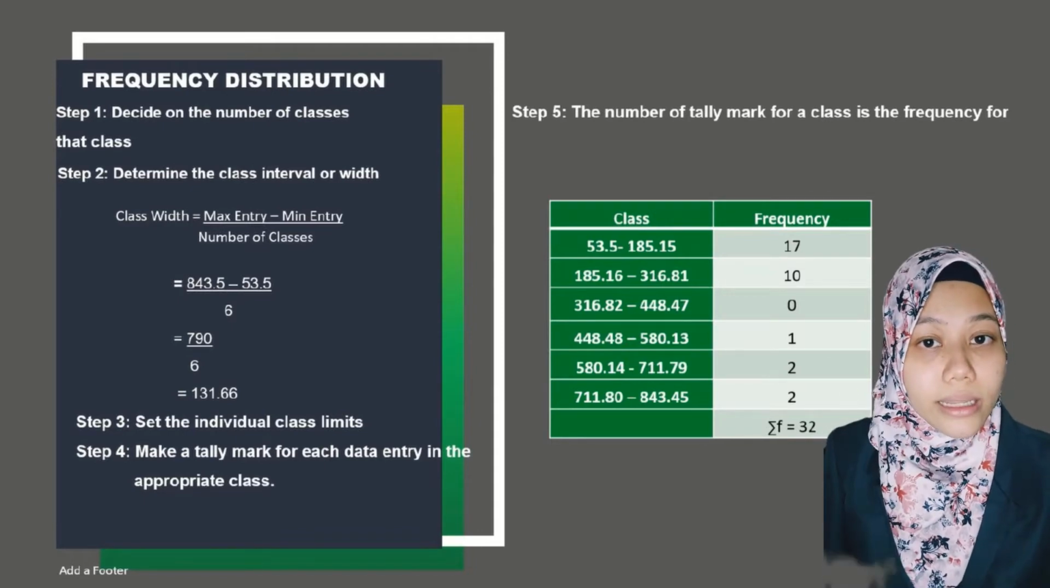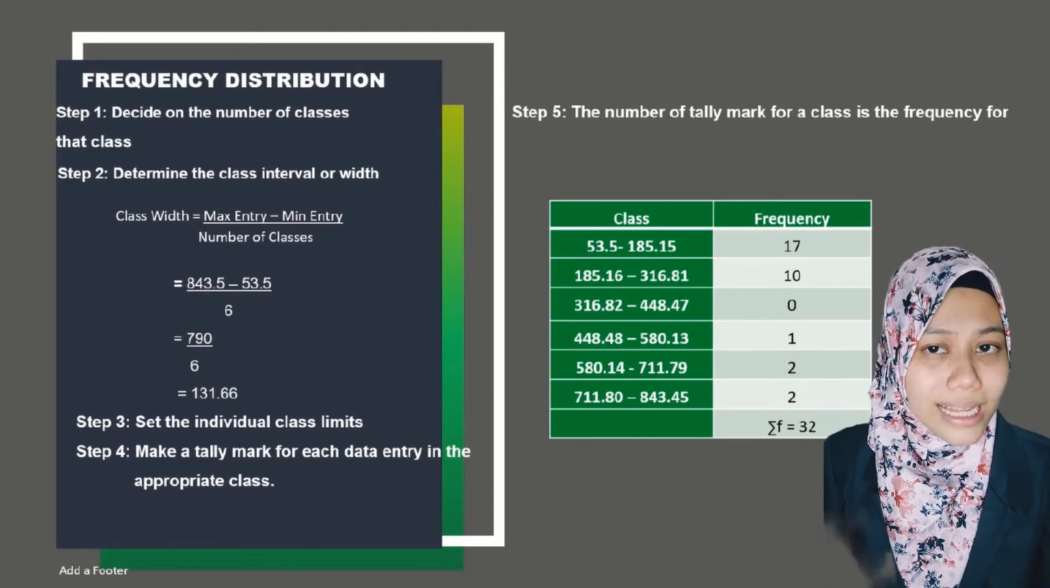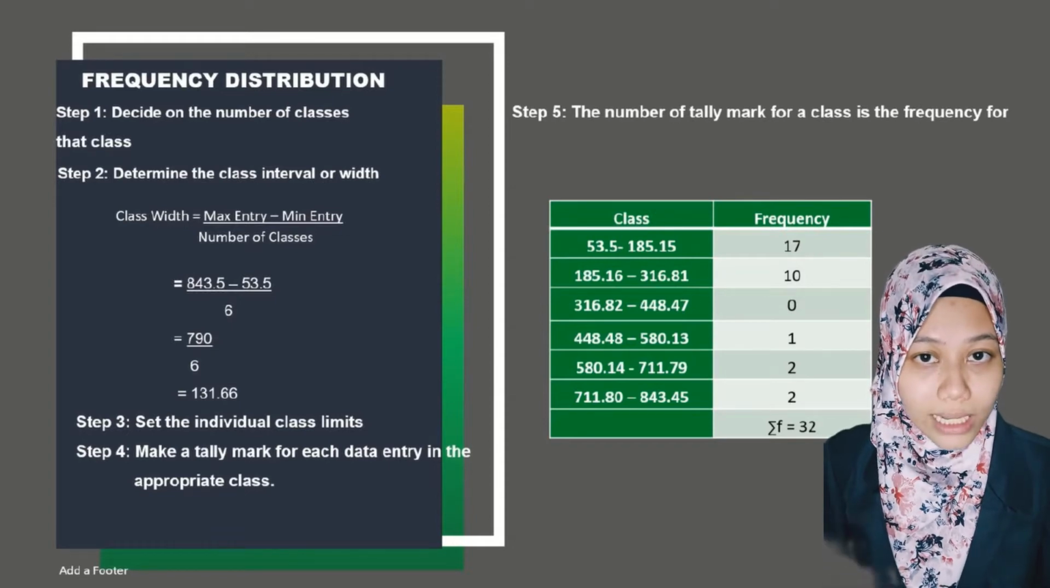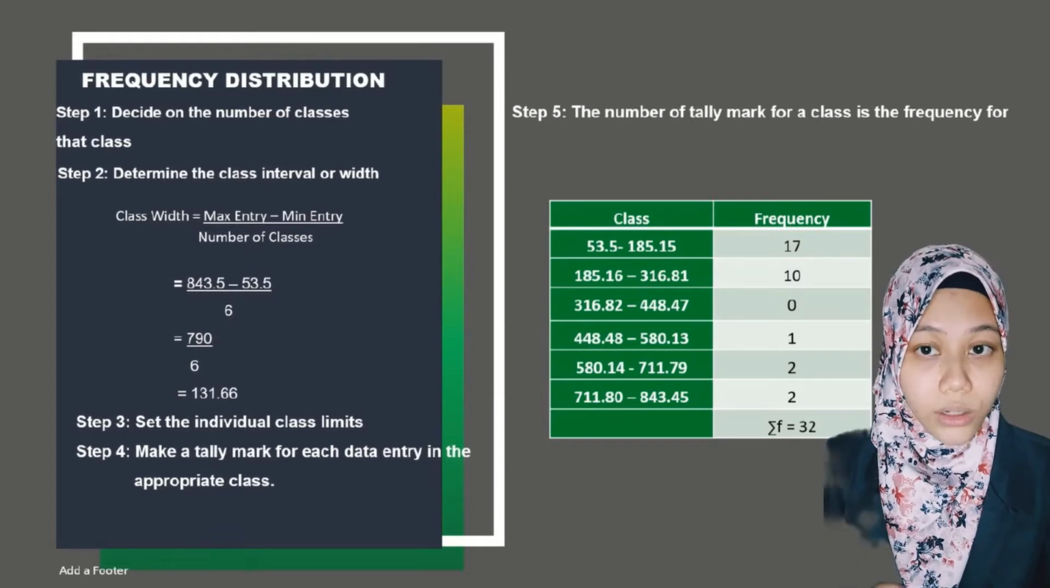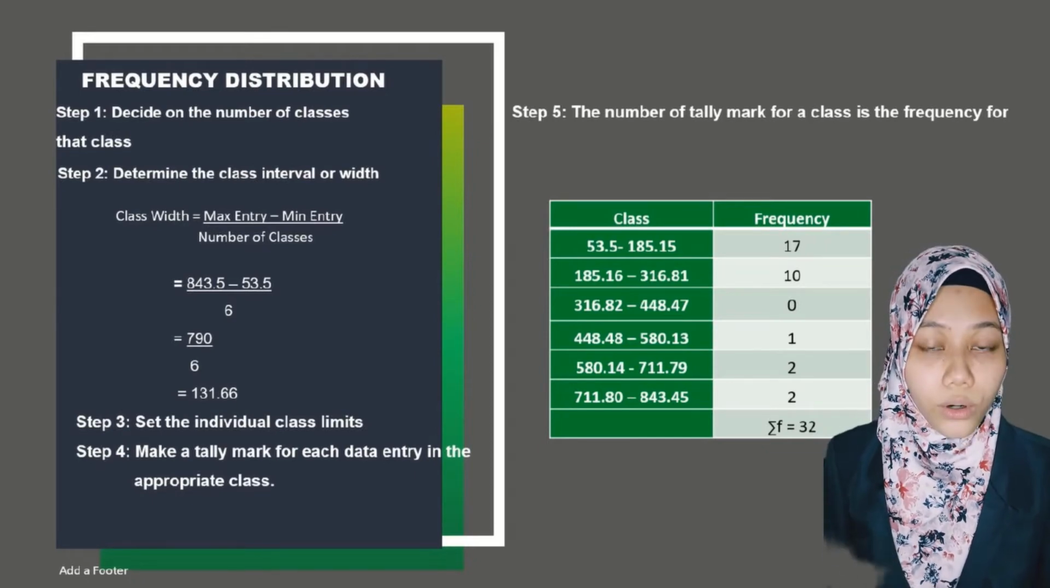Step 2, determine the class interval widths. In this step, we need to use the formula: class width equals maximum entry minus minimum entry divided by the number of classes. As you can see from the calculation, the final answer we get is 131.66 for the class width.